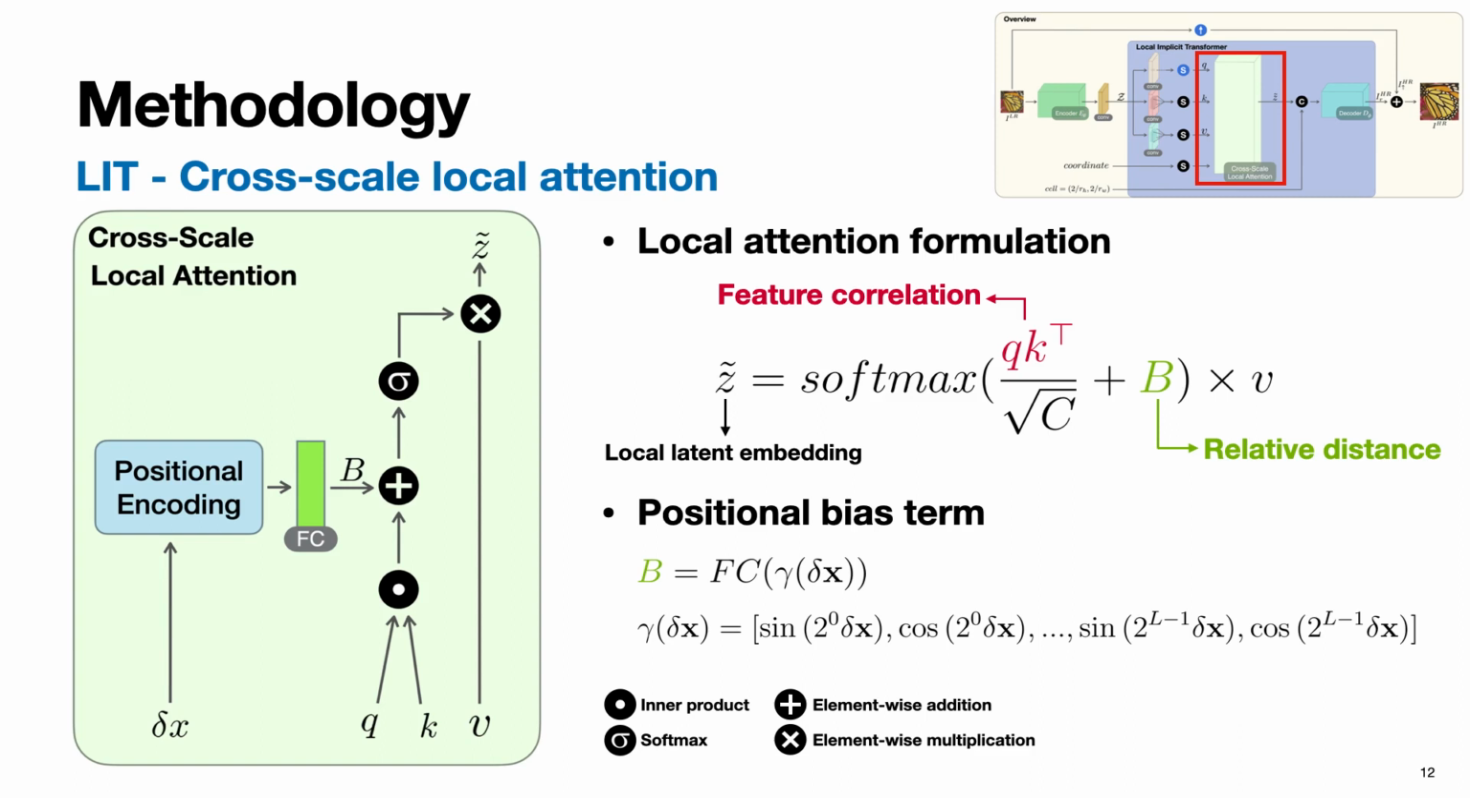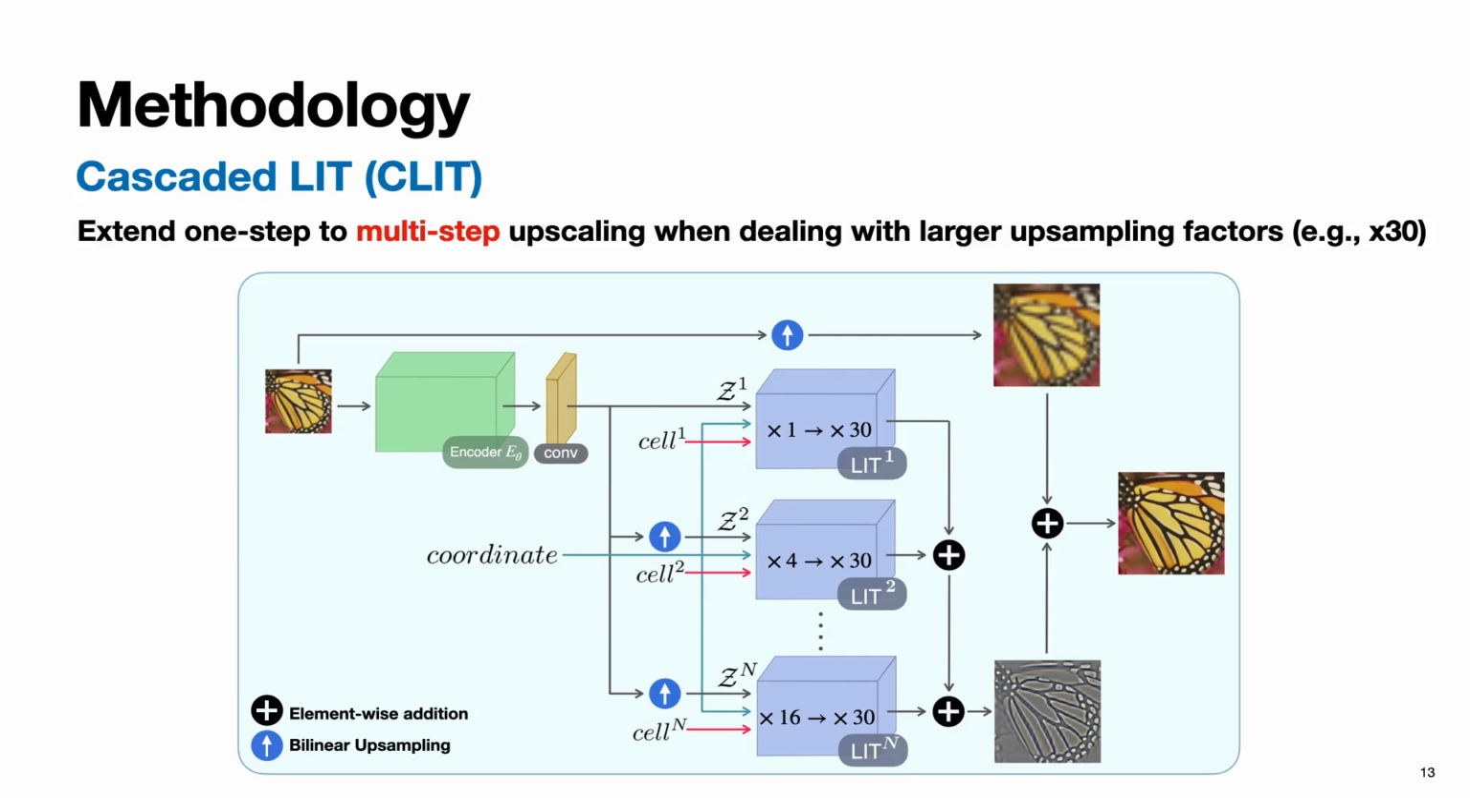We apply the local sampling to the key and value features, and perform the local attention mechanism over the predefined local grid to generate local latent embedding. The feature correlation is obtained by the operation of inner product. As for relative distance, we add a relative positional bias to the output of the inner product and produce the local attention map through the softmax operation.